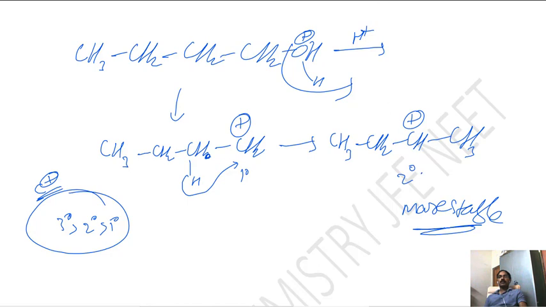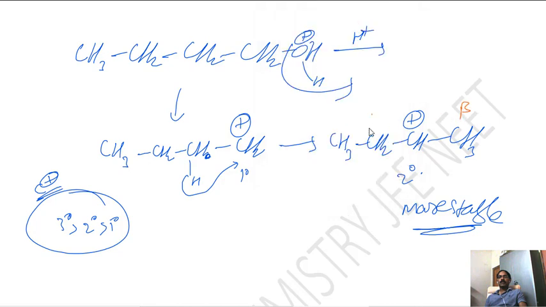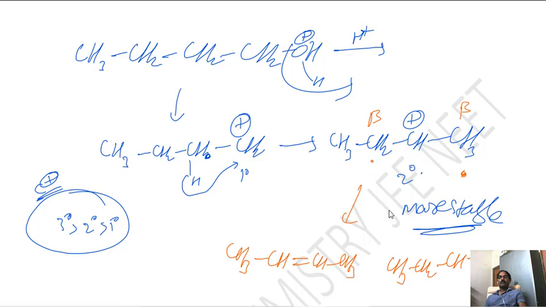Now from here the beta position hydrogens leave. So here two products are possible. One is CH3, CH double bond CH, CH3. The other one is CH3, CH2, CH double bond CH2, from the terminal carbon, from this left side carbon. So two probabilities are there.